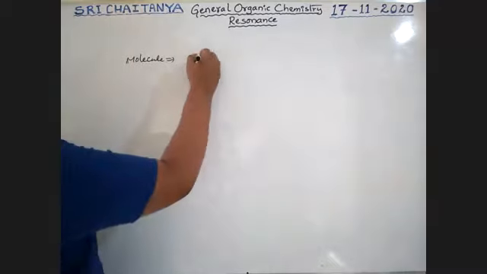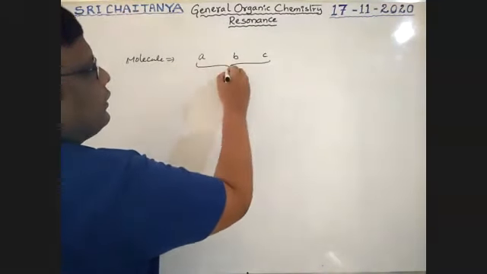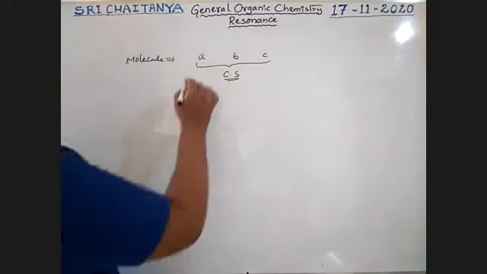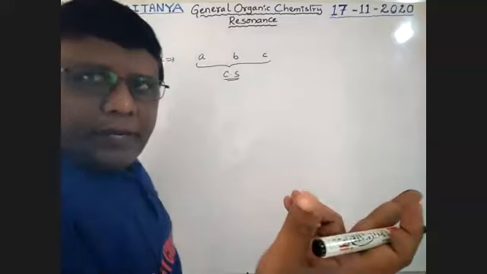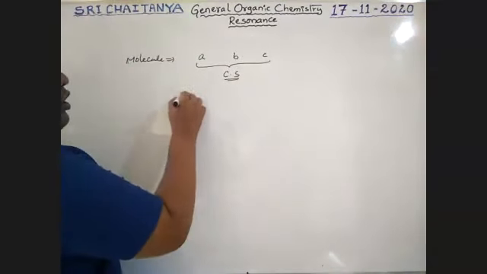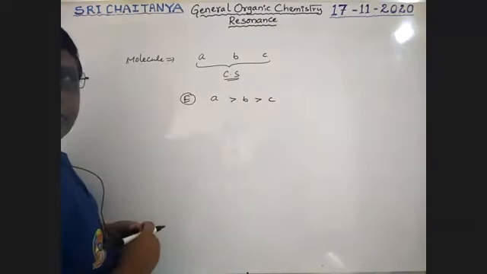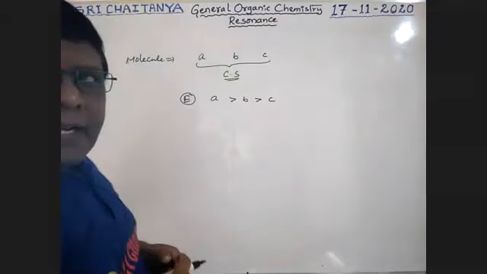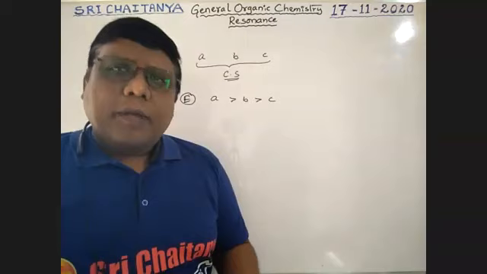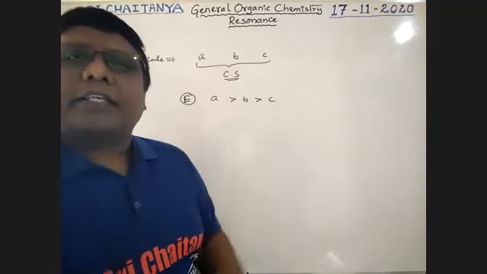It has three canonical structures. These three canonical structures may be the same or different. Here the energy order is A greater than B greater than C, because all canonical structures may not have the same energy.